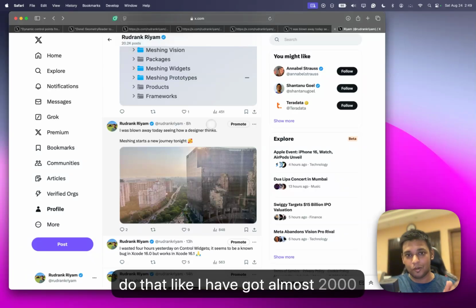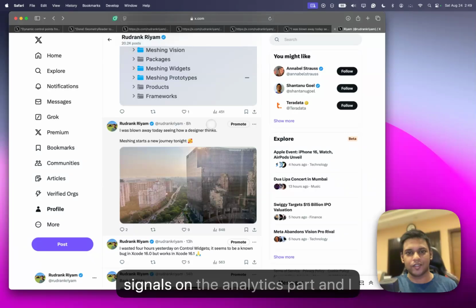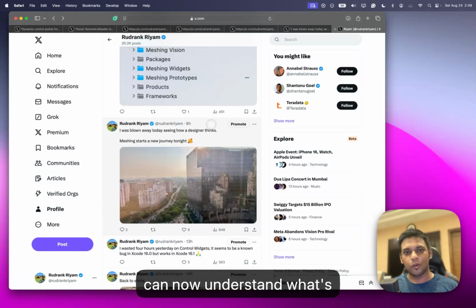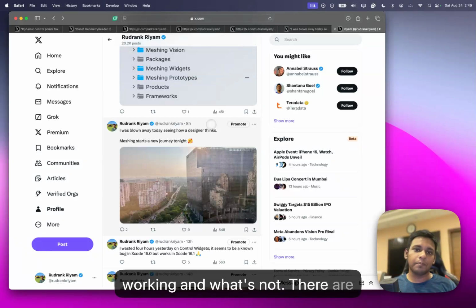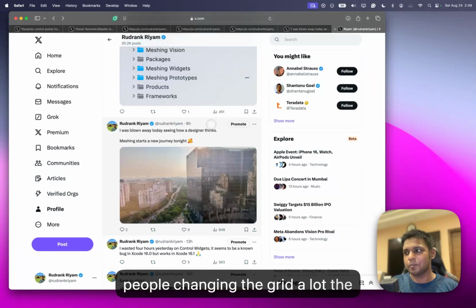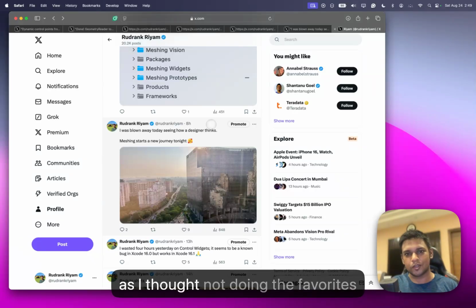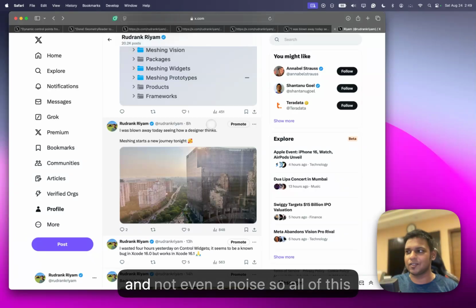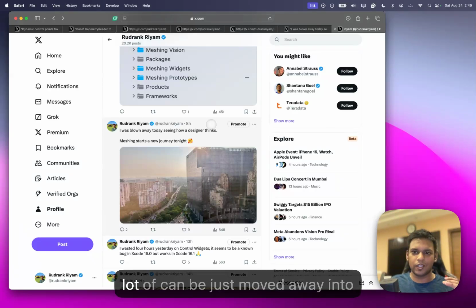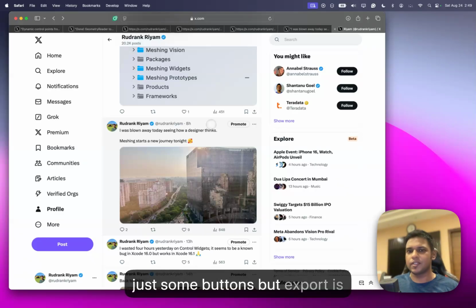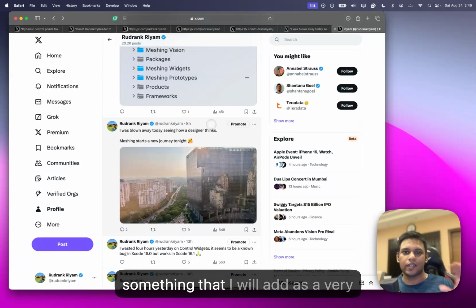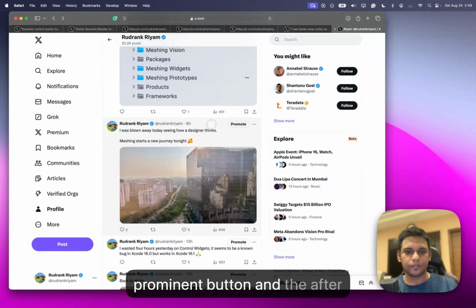I have got almost 2000 signals on the analytics part, and I can now understand what's working and what's not. There are people changing the grid a lot. People are not using blur as much as I thought, not even the favorites, and not even the noise. So all of this does not have to be in that view. A lot of it can just be moved away into some buttons. But export is something that I will add as a very prominent button.